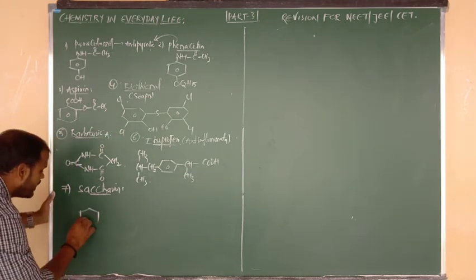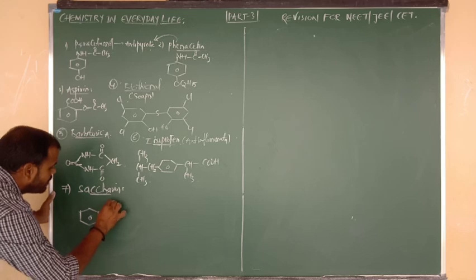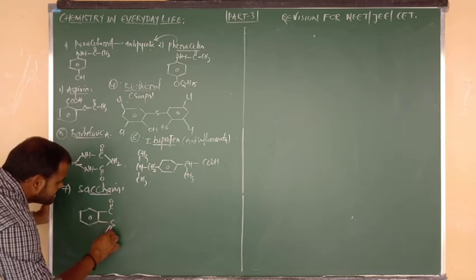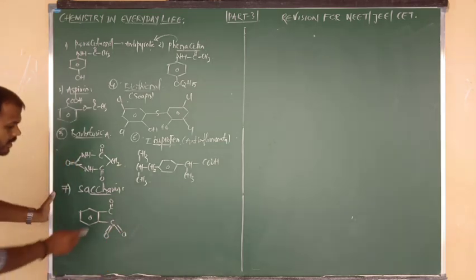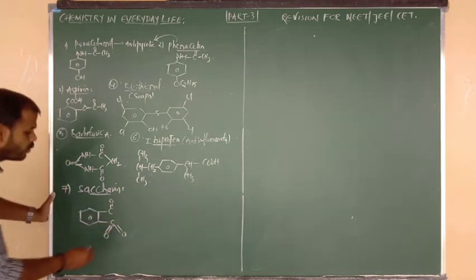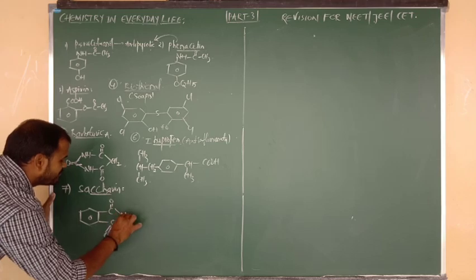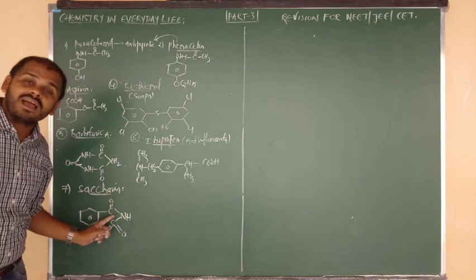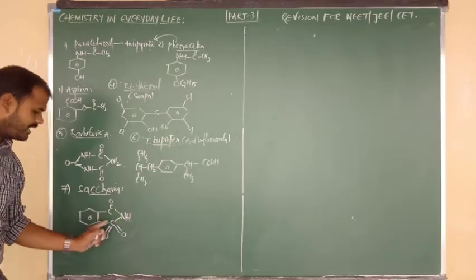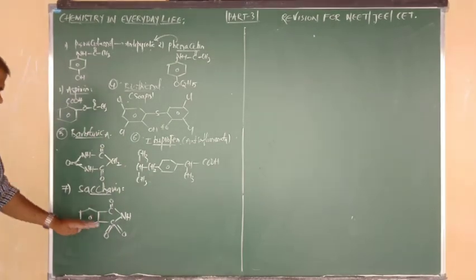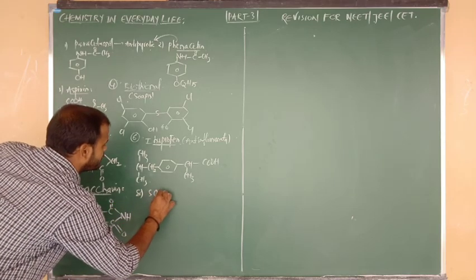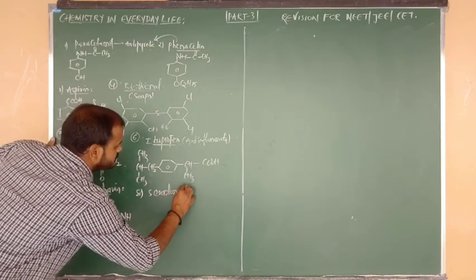So what is the formula of saccharin? Benzene. Benzene bonded to C double bond O. Again, the other side is connected to S double bond O, S double bond O. So the carbonyl group and sulfonyl group, both are connected to NH. Means from one side it is looking like an amide, from the other side it is looking like a sulfonamide. So this is the structure of what, beta? Saccharin.